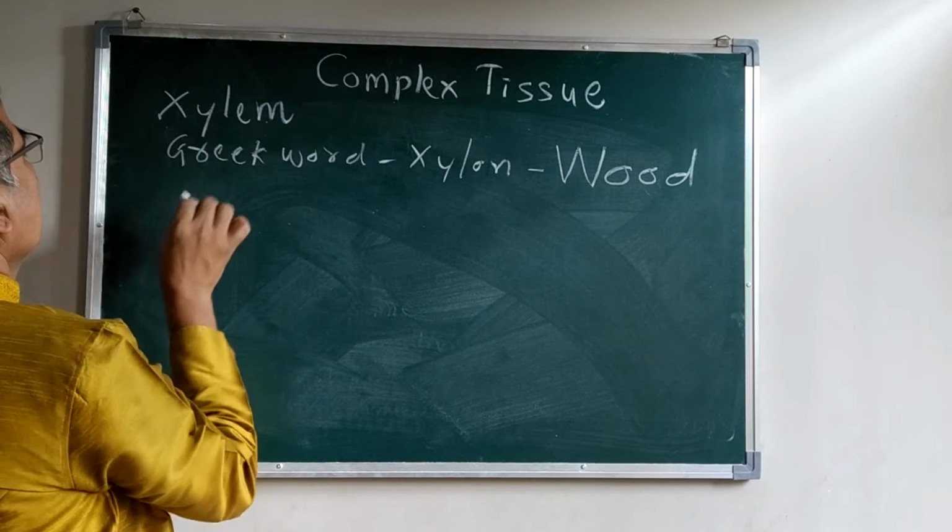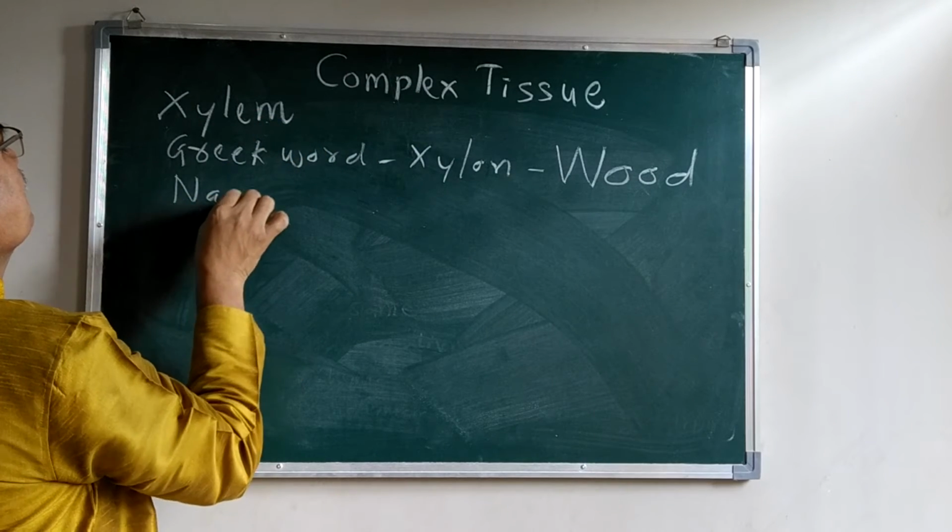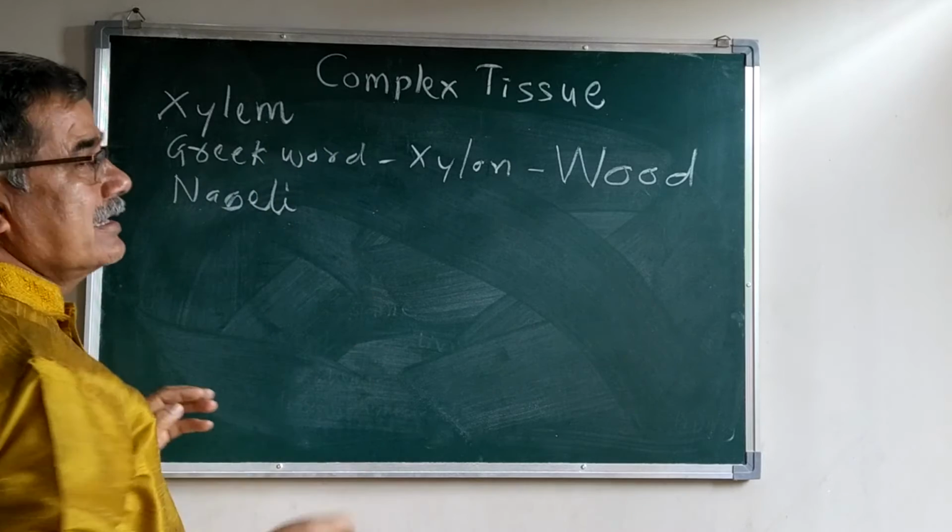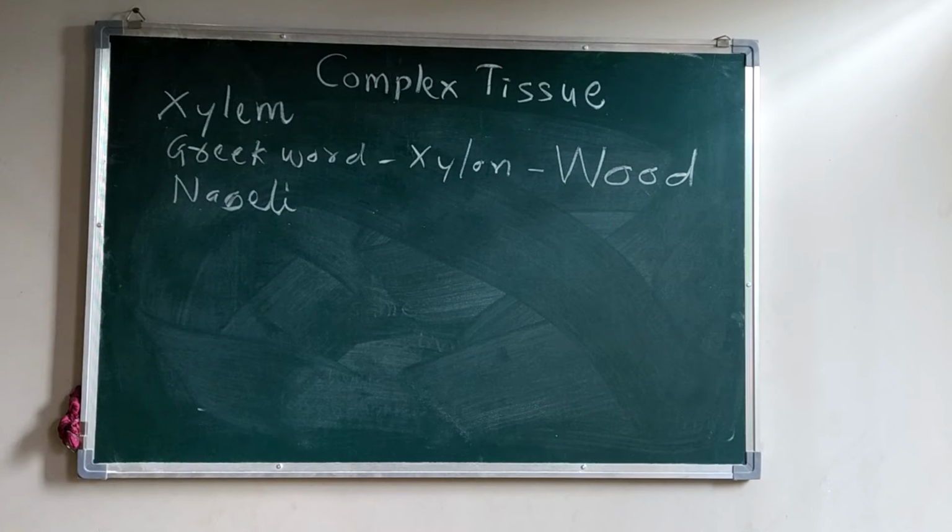This xylem was first put forth by the scientist Nageli in 1857.